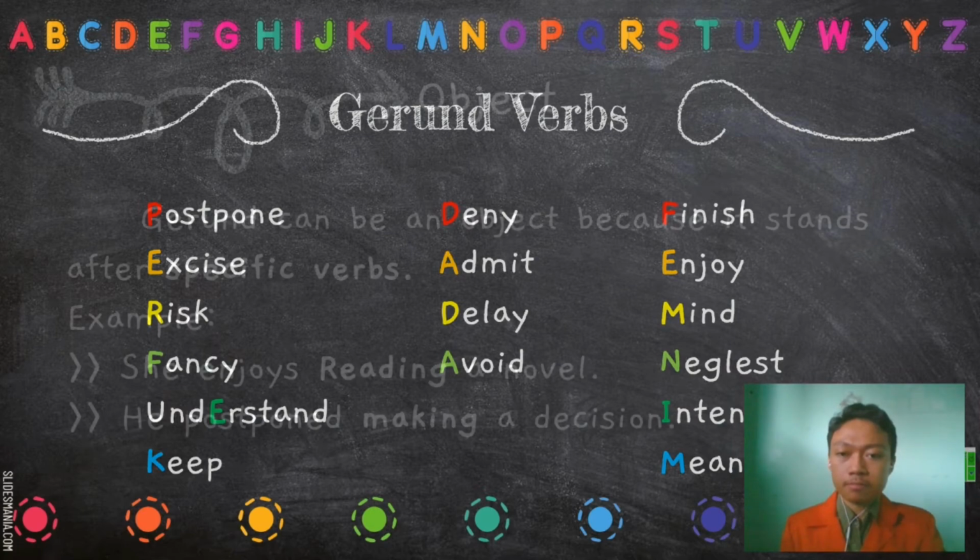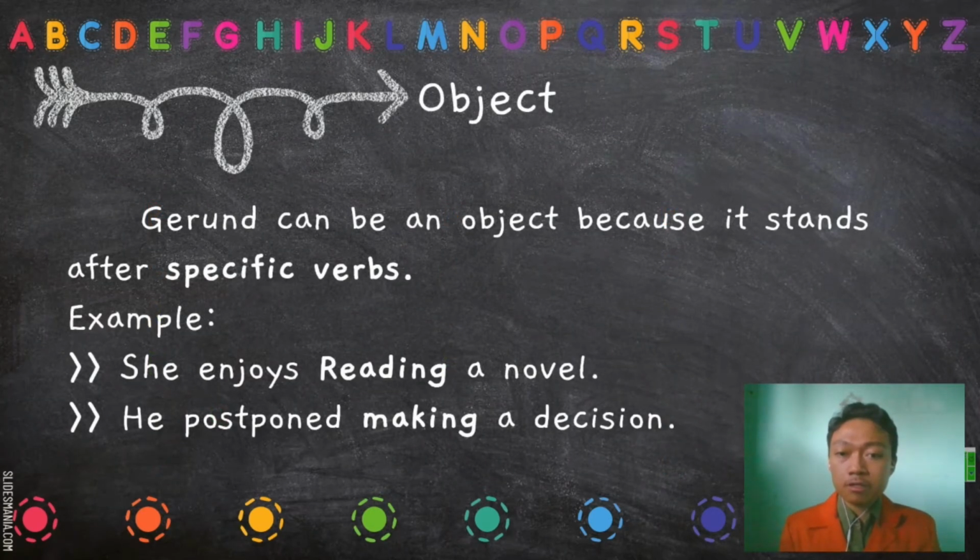Example: she enjoys reading a novel. There is the verb enjoys, which is included in the gerund verbs, and the next word must be a gerund, that is reading, which is the object of the sentence. The next example is he postponed making a decision. There is also a verb included in the gerund verbs, that is postponed, and the next word must be a gerund, that is making, which is the object of the sentence.